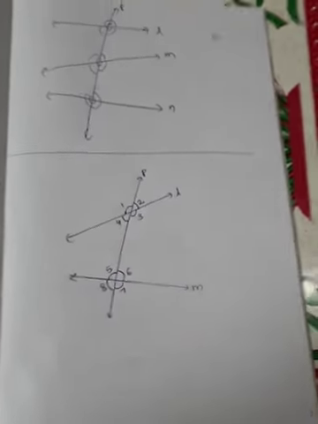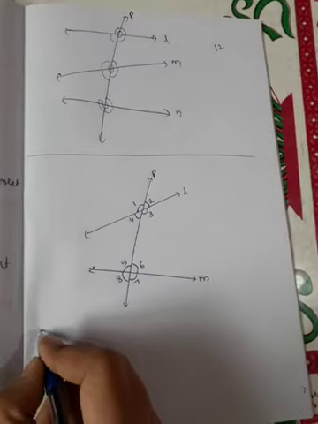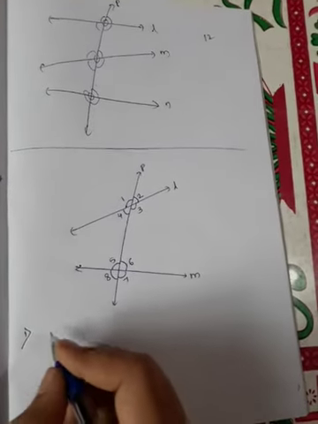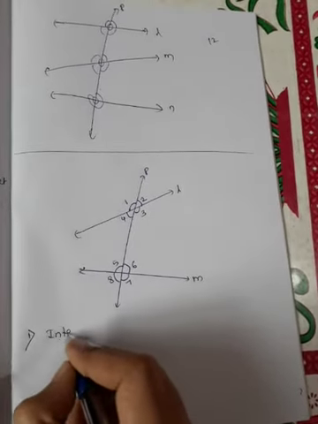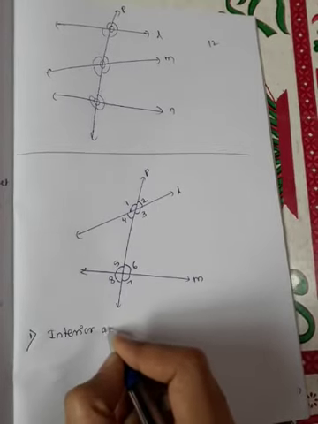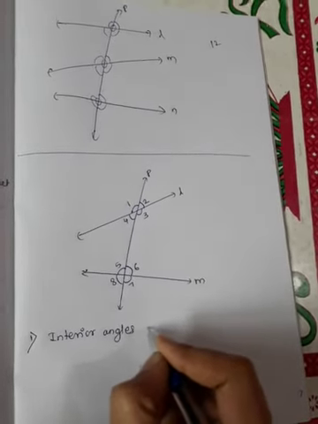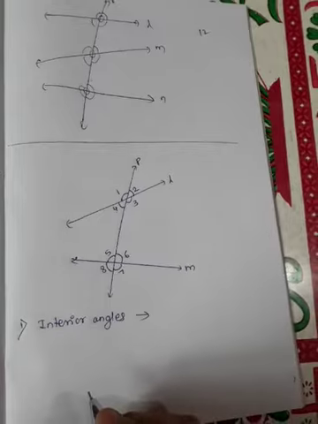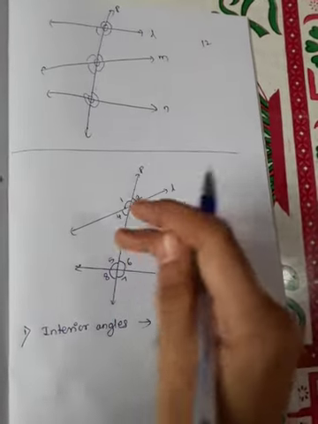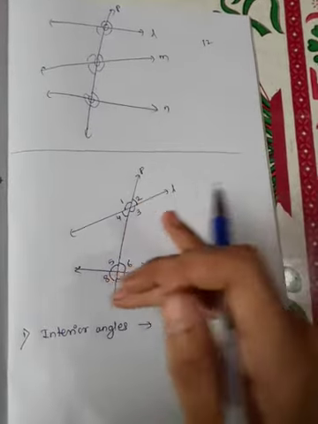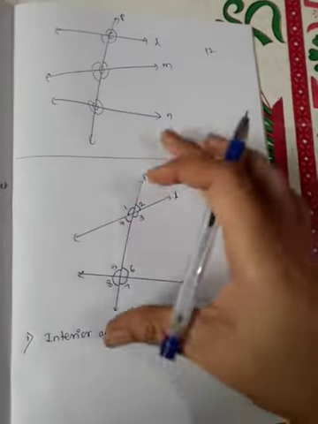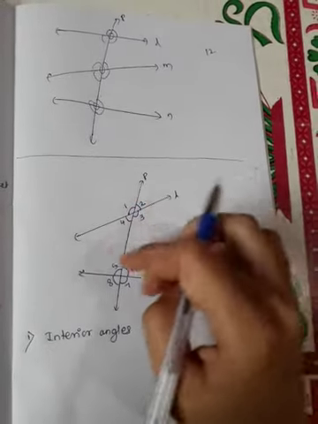The very first type is interior angles. So what are the interior angles? Here you can see angles 1, 2, 8, 7 are outside and angles 3, 4, 5, 6 are inside.